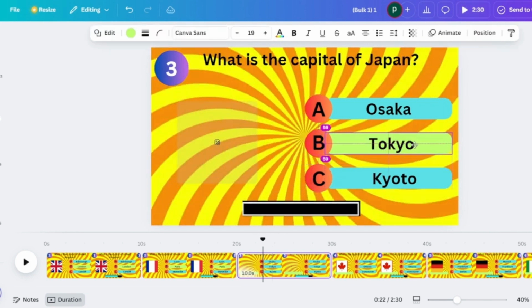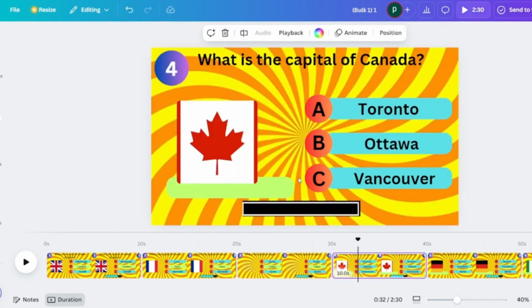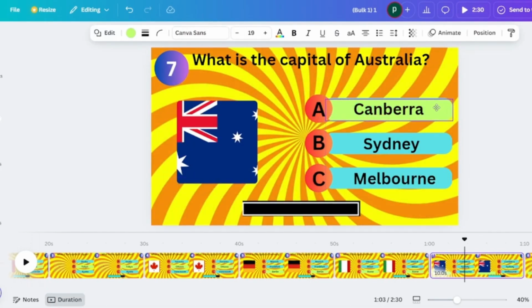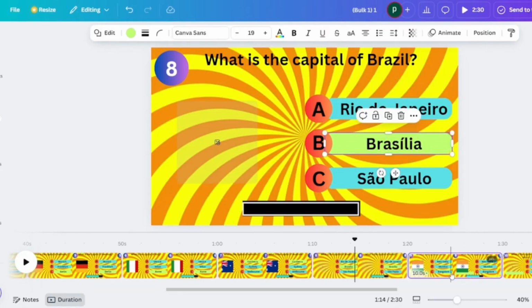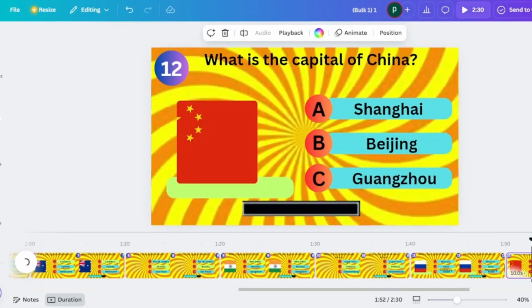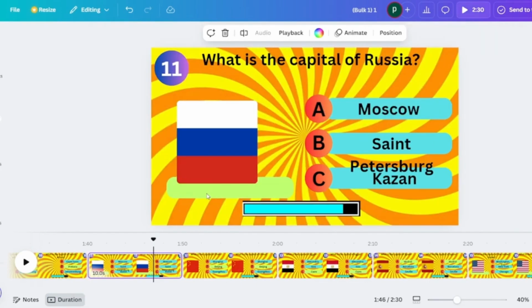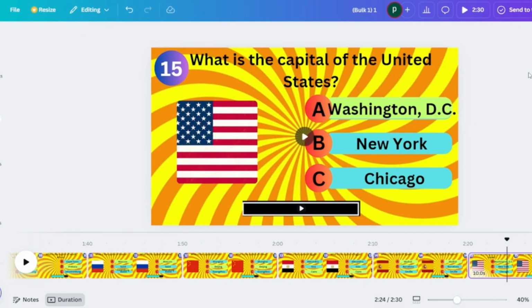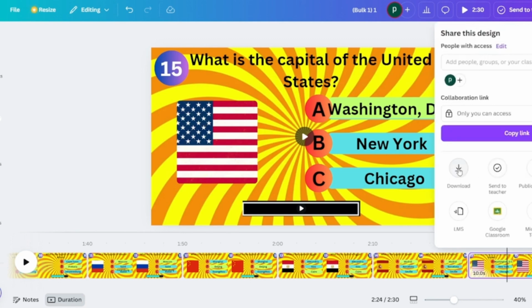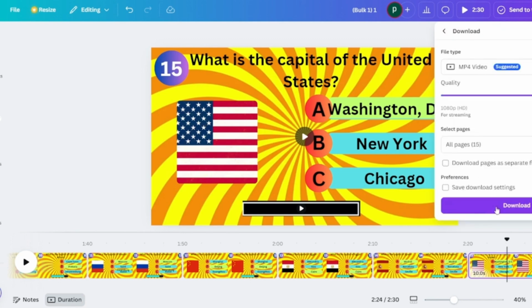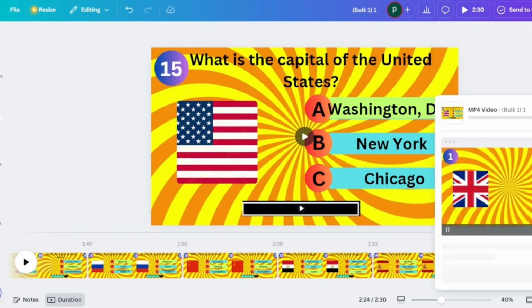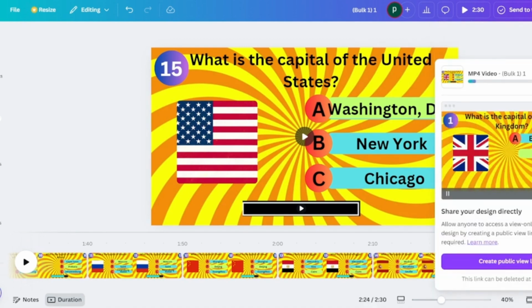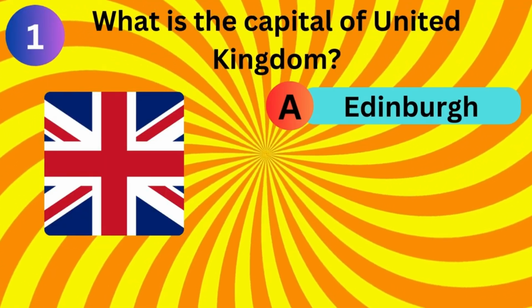I'm again going to fast forward the video so that we don't have to watch this again. I'm going to fast forward the video, and now once that is done, the next step will just be to download the video and show you how that turns out. So click on the download, click on download MP4, download all the pages, don't select a single page, download all pages, and then this is how the final video turns out.